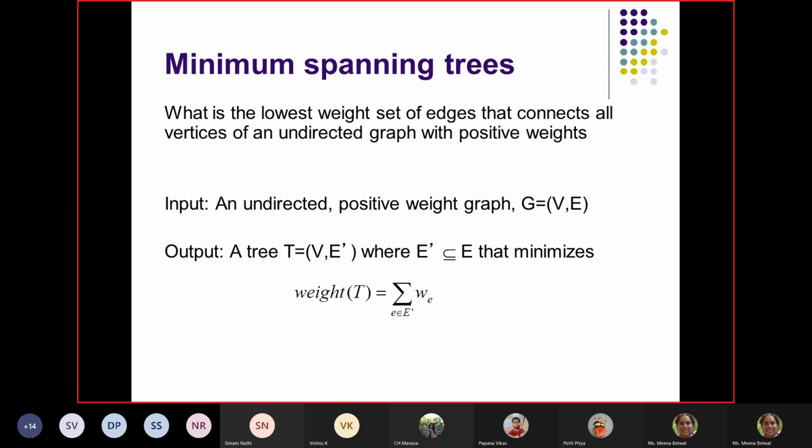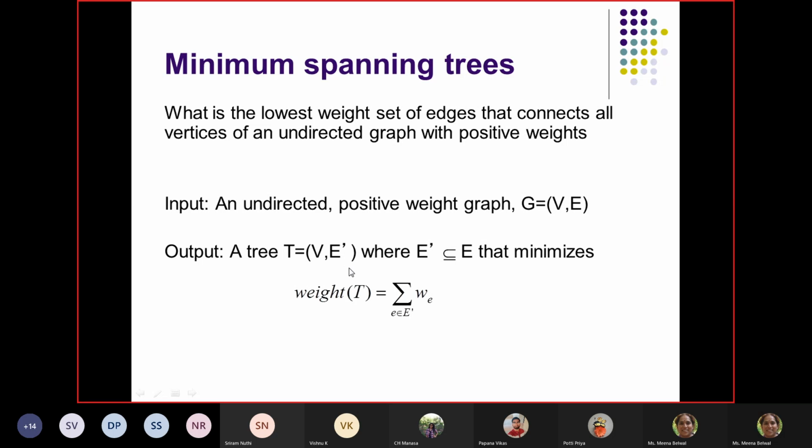Minimum spanning tree: the input is an undirected positive weight graph, given as vertices V and edges E. There is no source node, because I want to find a spanning tree of a graph. The output is a tree. The tree must have all the nodes, that is why V is common, and E dash.